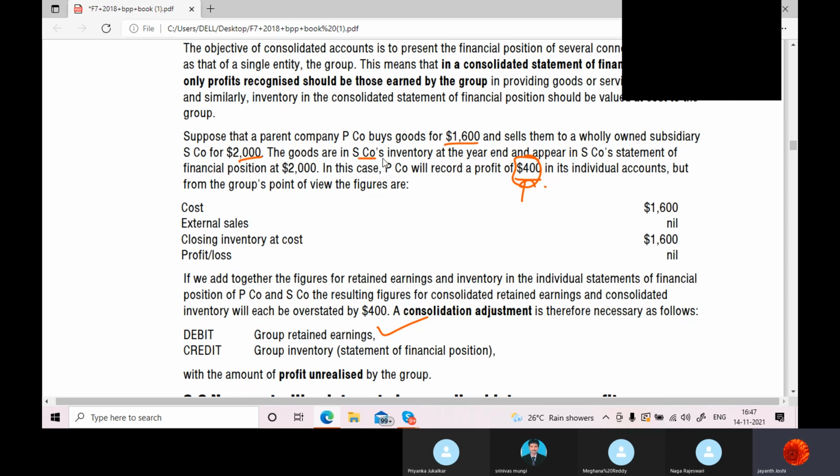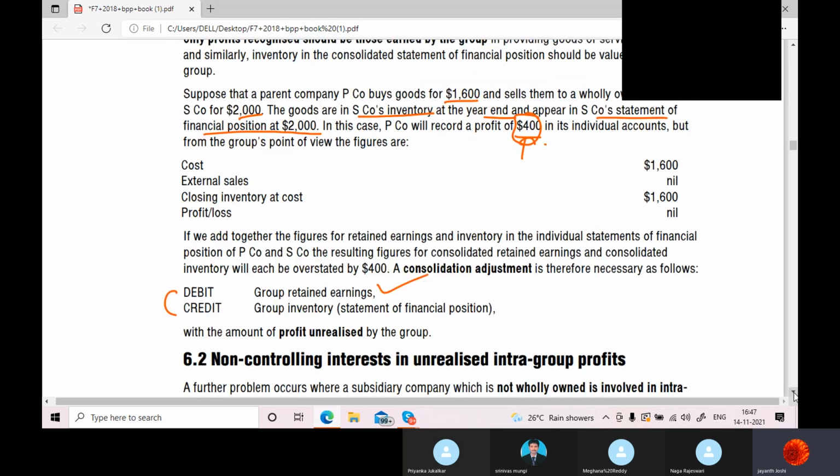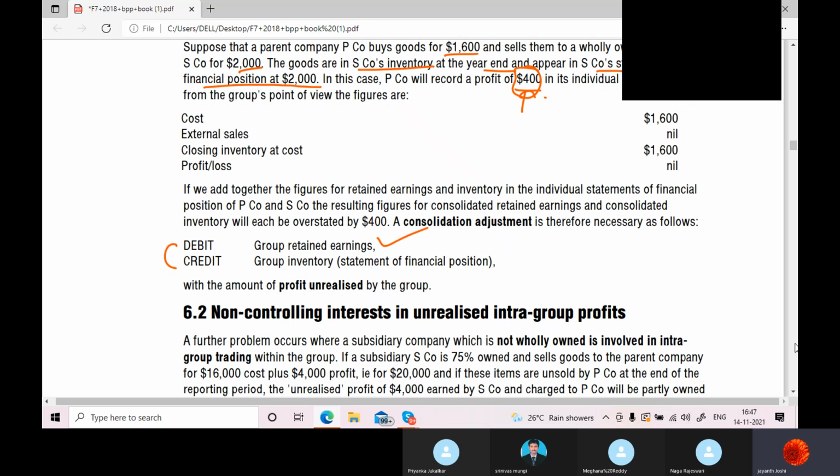The goods are in S company's inventory at the end of the year and appear in the S company statement of financial position at 2000. Can they show the goods at the selling price when both are the same group? No. So they need to credit the inventory account. So they removed the unrealized profit in both cases. Already we have discussed this. You said you have read everything till now, but no answer.